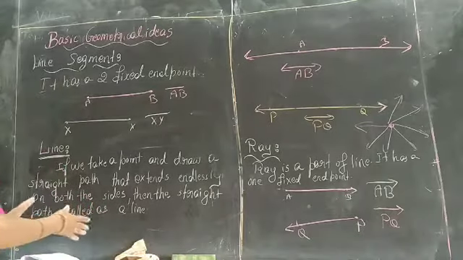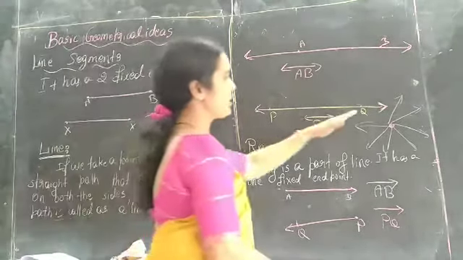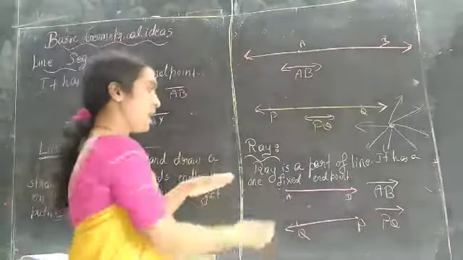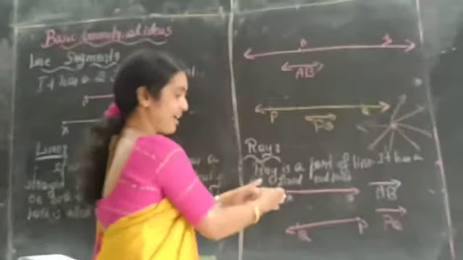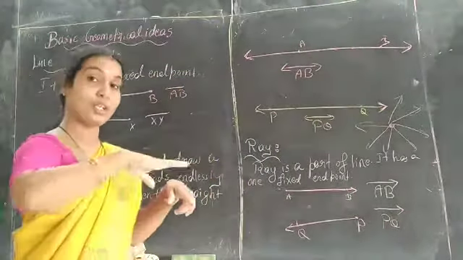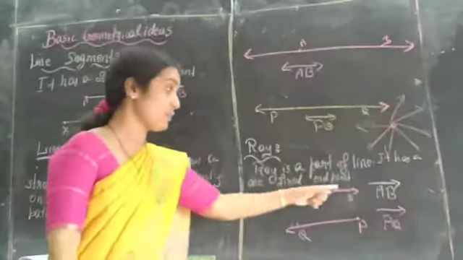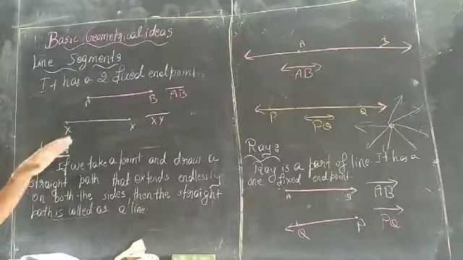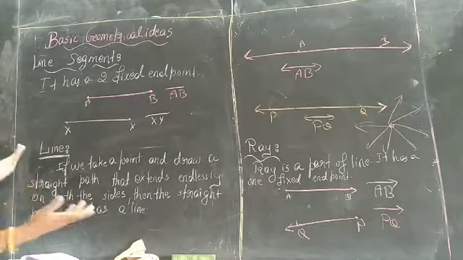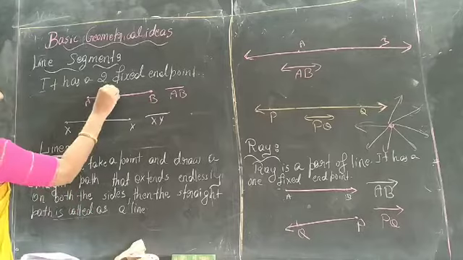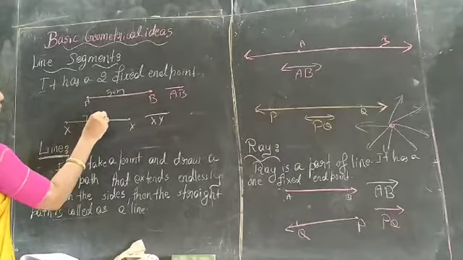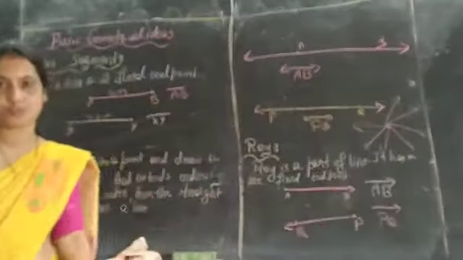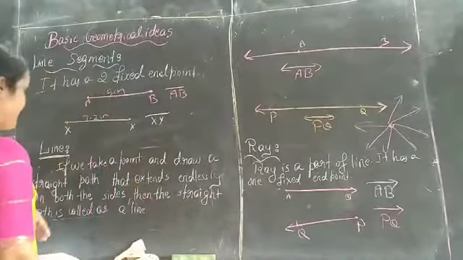See the difference. A line can extend on both sides and it is endless. A ray is a part of a line, but it has one fixed end point, and in the other direction we can produce it infinitely. But a line segment has two fixed end points and we can't produce it. And we can measure a line segment. For example, this is 5 centimeters, this is 7.2 centimeters. We can measure a line segment, but we can't measure the other two. So the next.